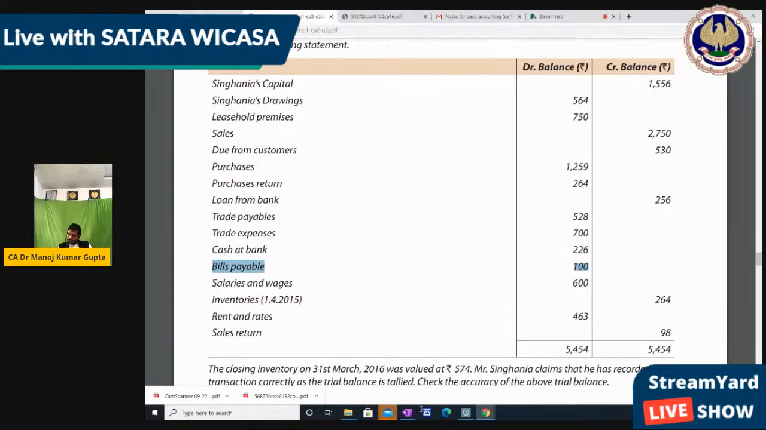Now, loan from bank is on the credit side, purchase return is on the credit side, 1259 written. Due from customer 530. Leasehold premises 750. Singhania drawing 564. Perfect, so it is correct.